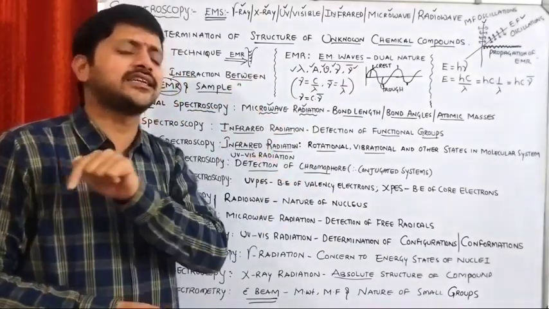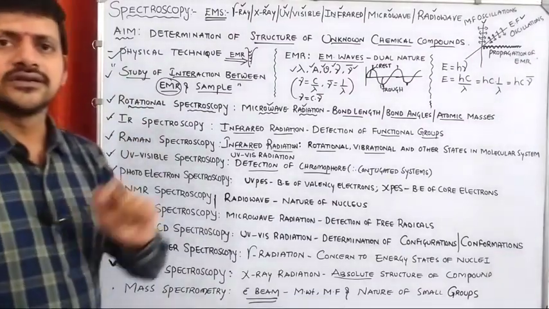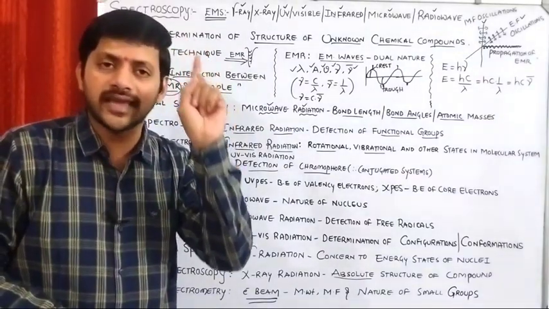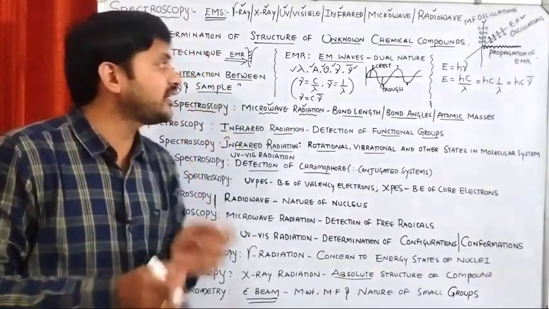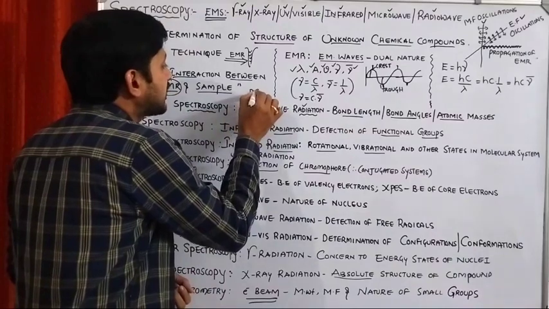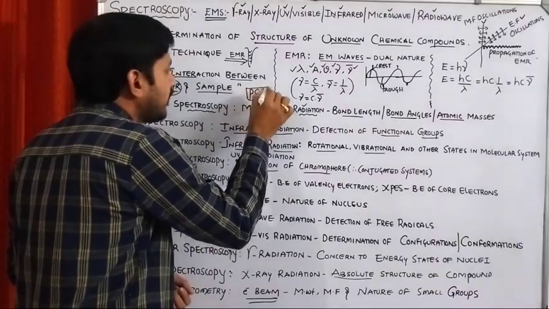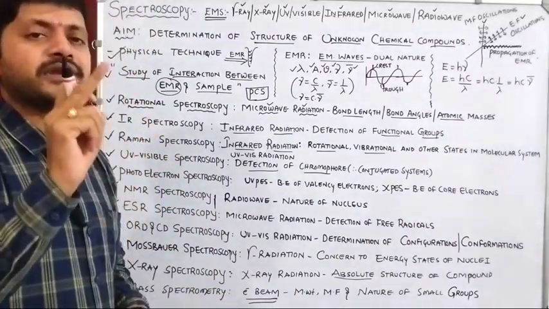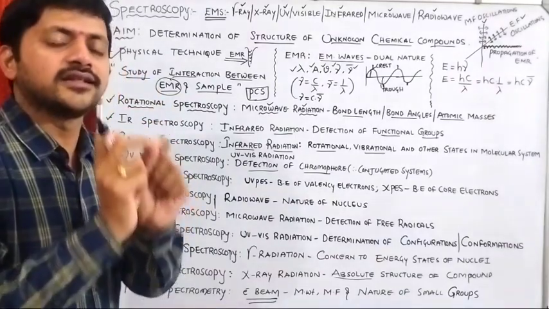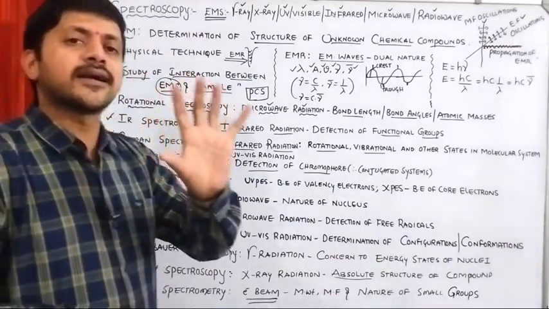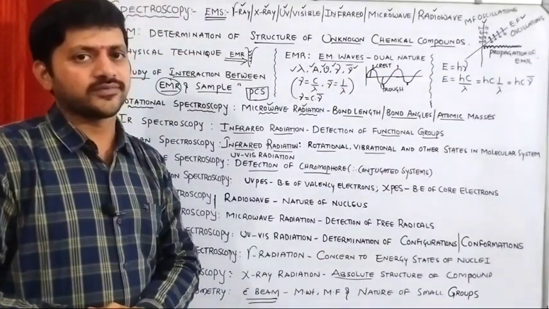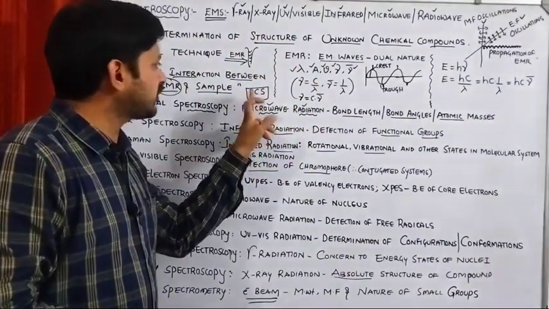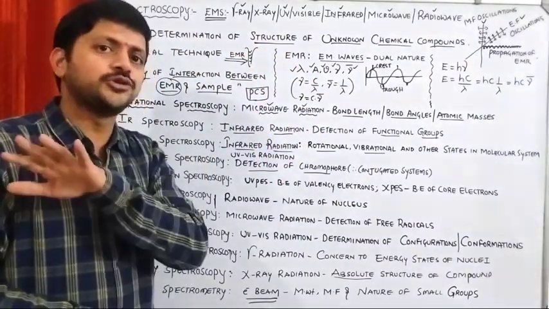So, you may have a doubt in your mind: if X-ray spectroscopy is going to give the complete information about the structure of the chemical compound, then what is the necessity of the remaining techniques to study about the structure? The thing is that in case of the X-ray spectroscopy, what should we need? Perfectly crystalline solid material. Your unknown sample should be perfectly crystalline solid material. Then only the X-ray is going to give the complete analysis of the structure. So, is it possible for us to convert all the samples into perfect crystalline solids? Is it possible? No.